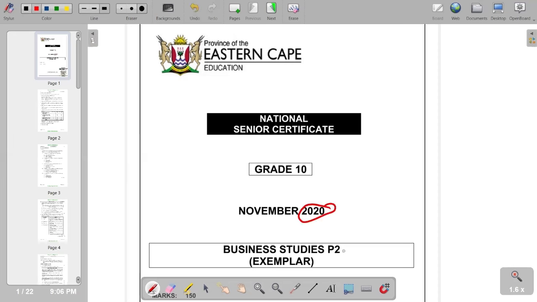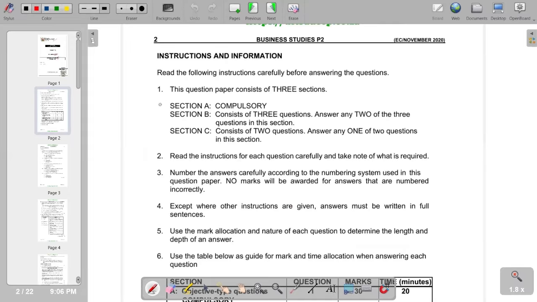And this is paper 2 from the Eastern Cape province. So in terms of our instructions and information, we've got section A, section B, and section C. Section A is compulsory, which means we have to answer all the questions in section A. Section B has 3 questions and we answer 2 questions. Section C consists of 2 questions and we have to answer 1 question in that section.